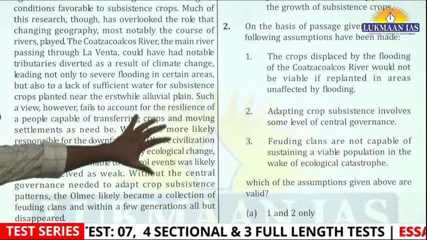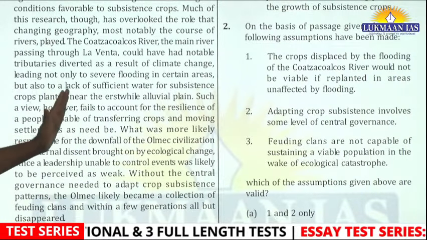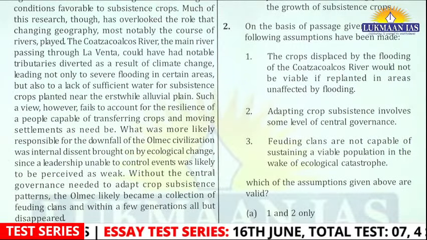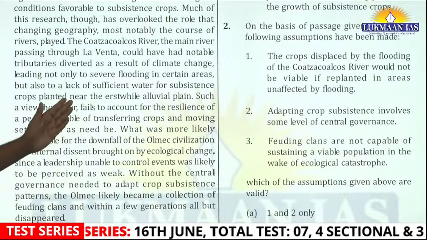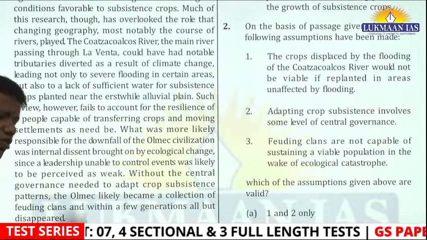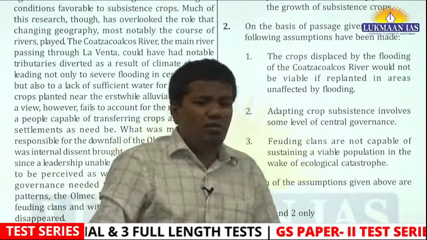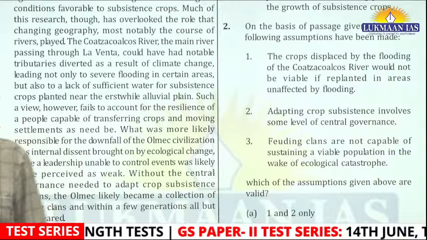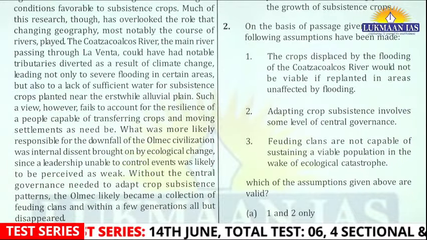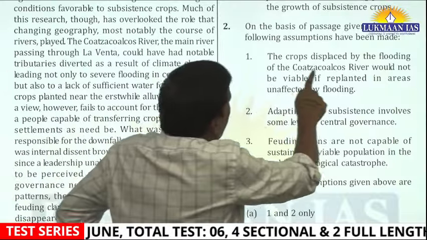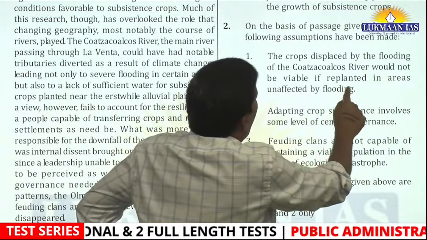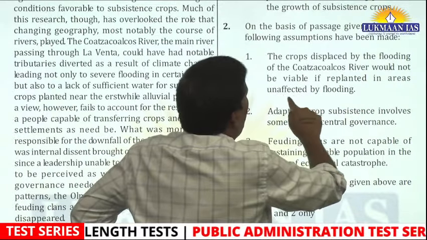If you have understood this paragraph, the author is acknowledging that even if the river has changed the course and there is a flooding, such a view, however, fails to account for the resilience of people capable of transferring crops. Author is acknowledging, author knows that people can transfer, people can go to another area, right? So, and what this option is saying, the crops displaced by the flooding of the sea river would not be viable if replanted in areas unaffected by flooding.